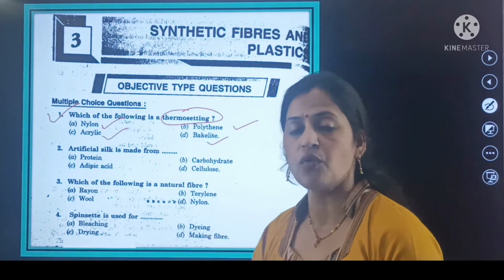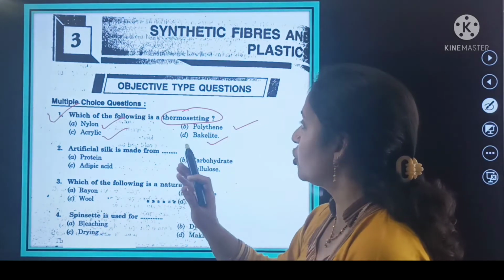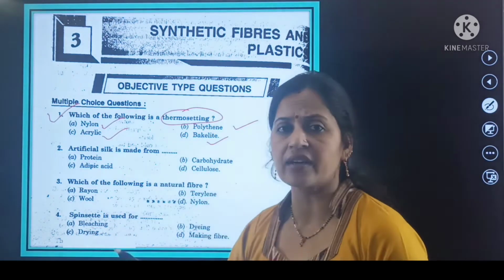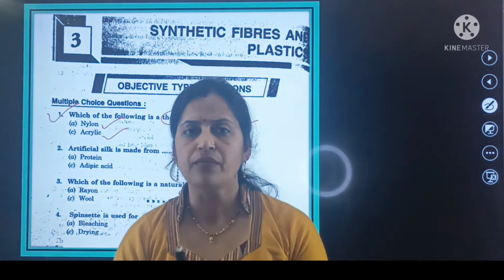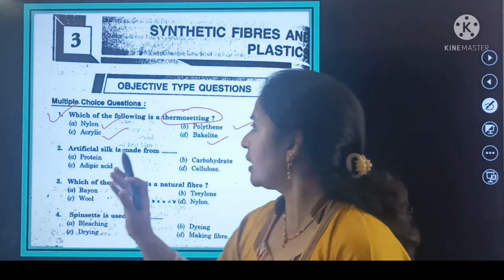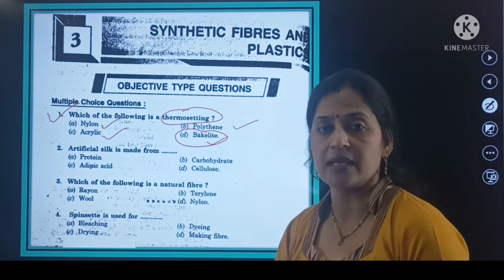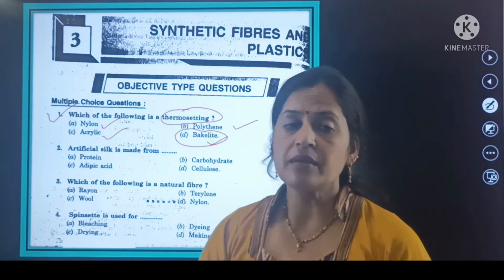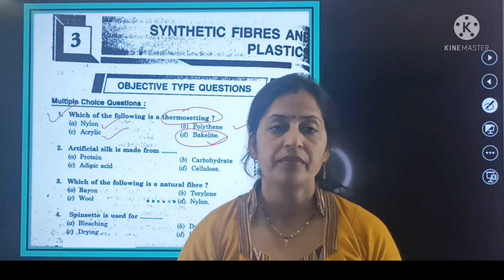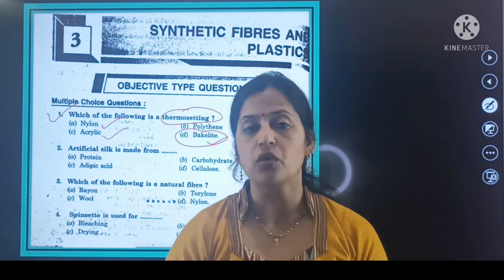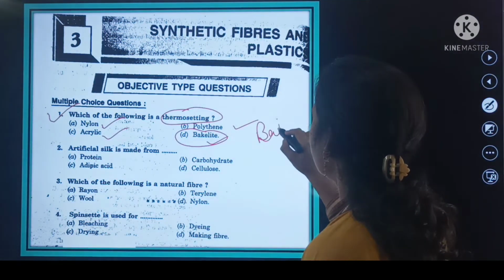Out of these four options, which is known as thermosetting? Nylon, polythene, acrylic can easily be reformed again and again. But bakelite is the thermosetting. As I just told you, thermosetting plastics cannot be bent but break, and cannot be used again and again. So here bakelite is the right answer.